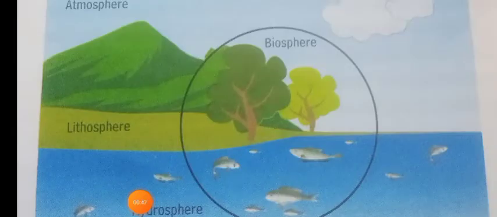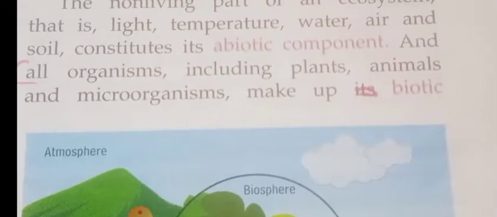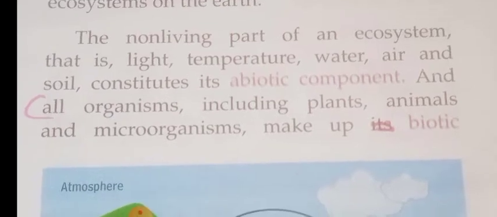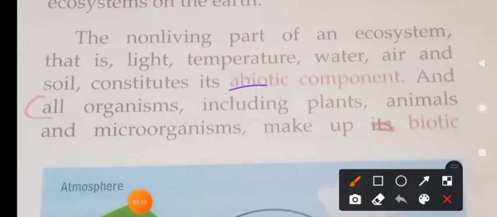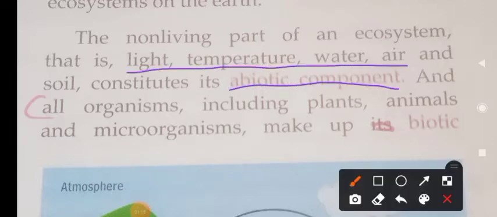An ecosystem consists of two components: one is biotic and the other is abiotic. So what are the two components of an ecosystem? Biotic and abiotic. What is abiotic? Abiotic means non-living things, like light, temperature, water, air, and soil.